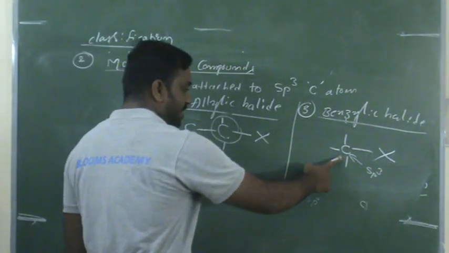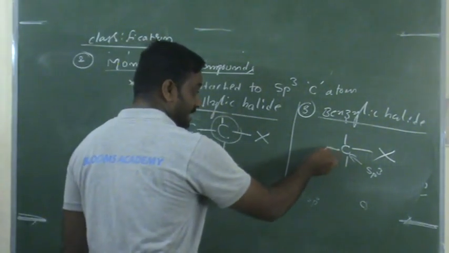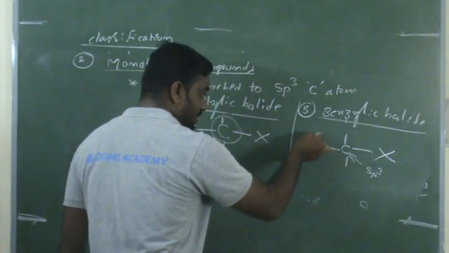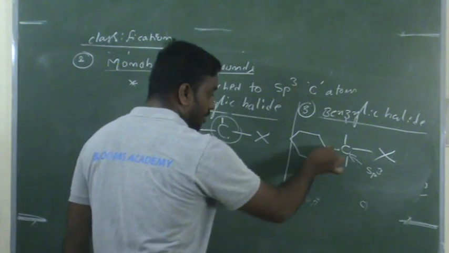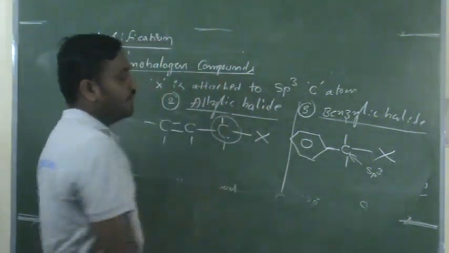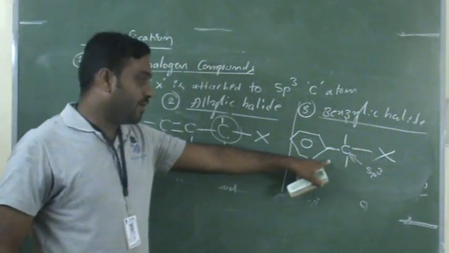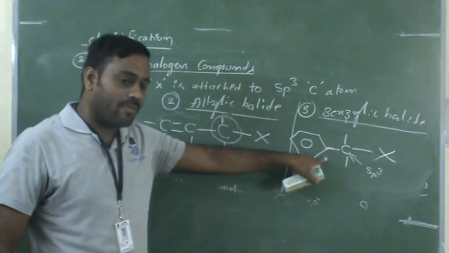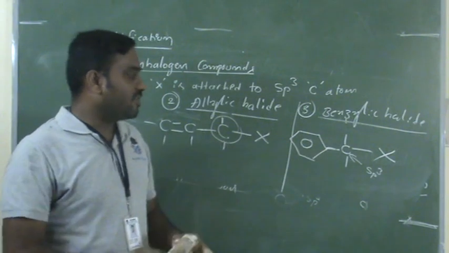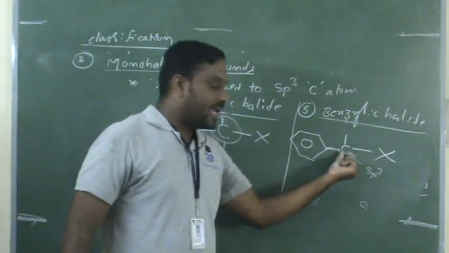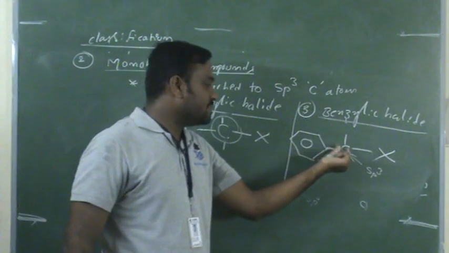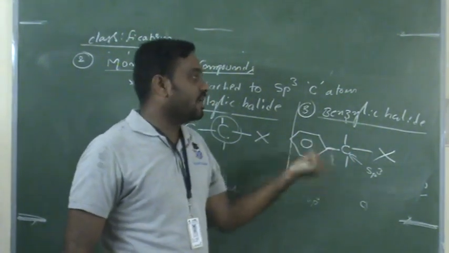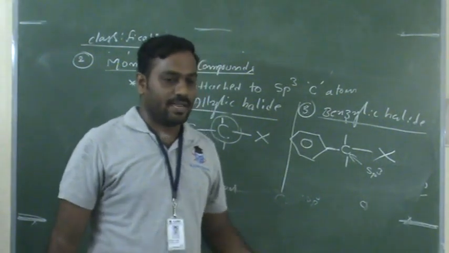Now this sp3 hybridized carbon is immediately attached to one benzene ring. This is not just any aromatic ring, it's a benzene ring. Benzene is aromatic, but don't think of all aromatic rings here. Take benzene rings here. This sp3 hybridized carbon immediately attached to the benzene ring is called a benzylic halide.